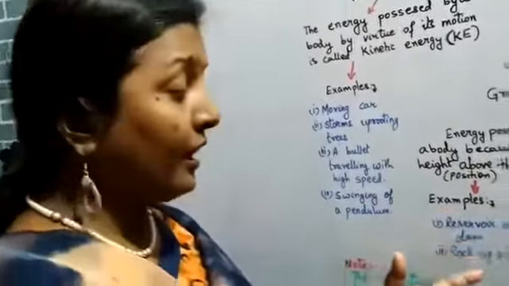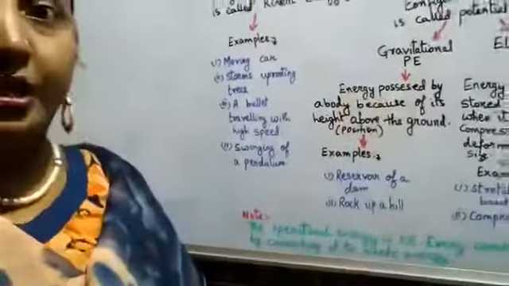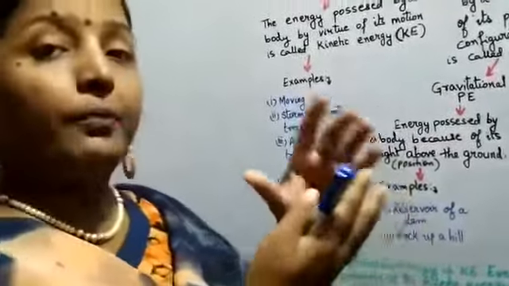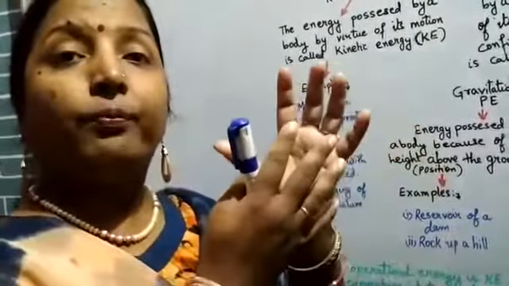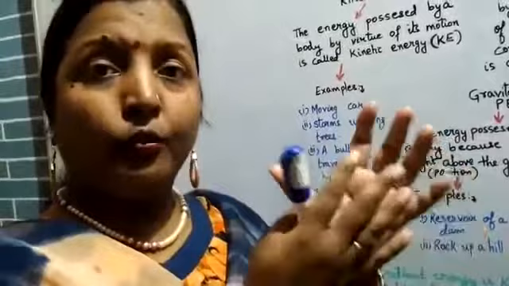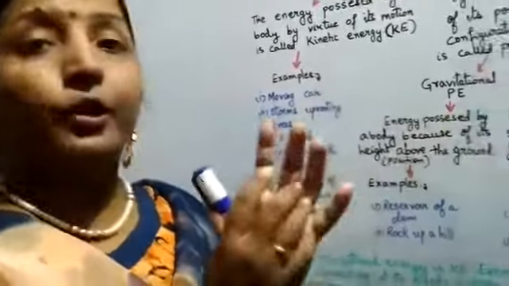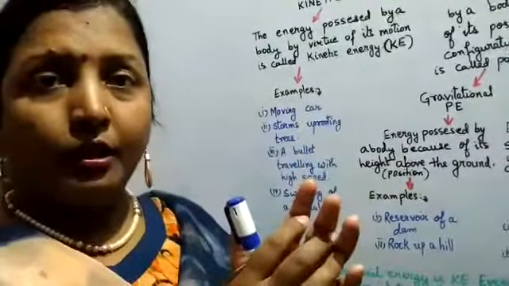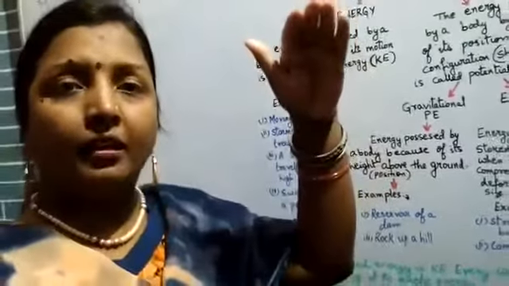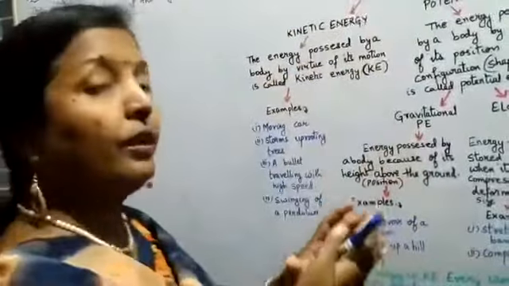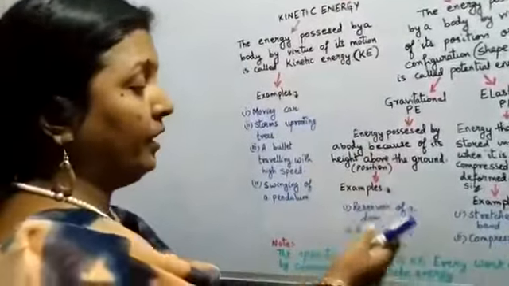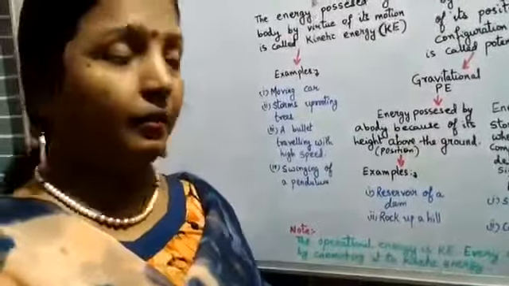Now, this again is gravitational potential energy because the rock is up the hill. Higher is the hill, more is the amount of potential energy possessed by the rock on the hill.